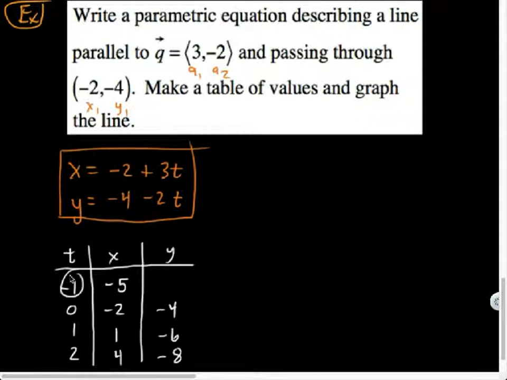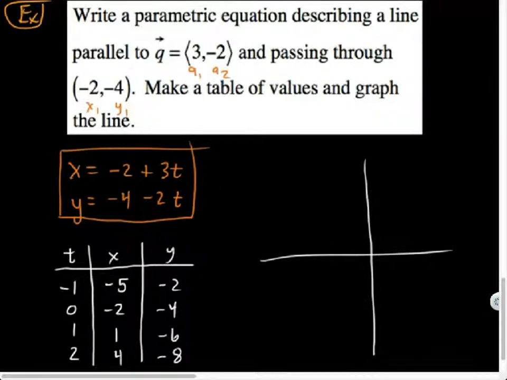But it's just a matter of plugging it in or figuring out a pattern, and you can graph it once we have all these points. So if I plug in -1 for time, that'd be +2, -4 plus 2 is -2. So if I want to graph this now, let's say I'm at the point -5, -2. This is where I am at t equals -1. Then I'm at the point -2, -4.